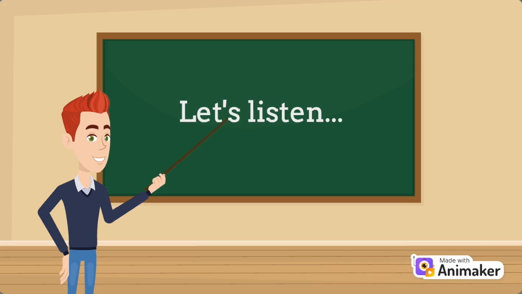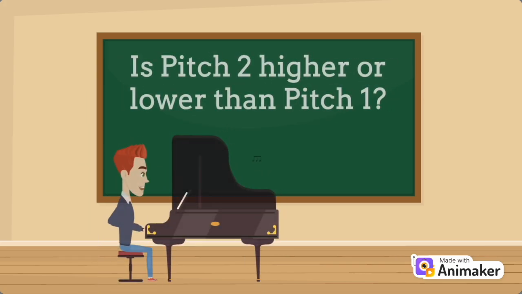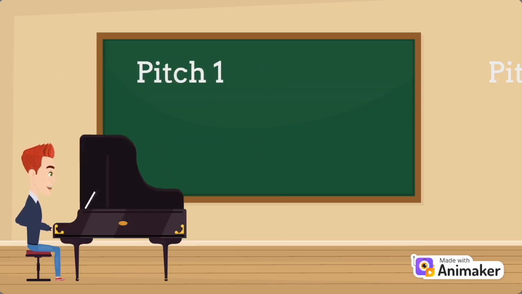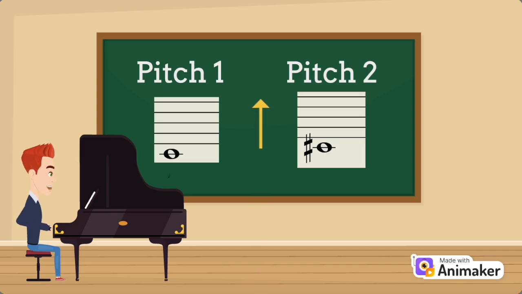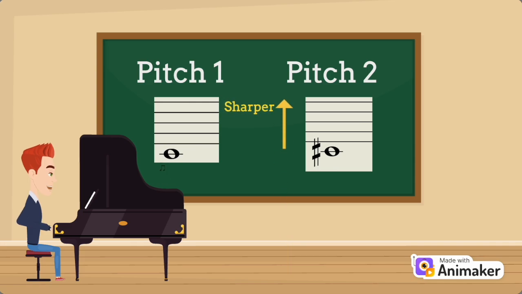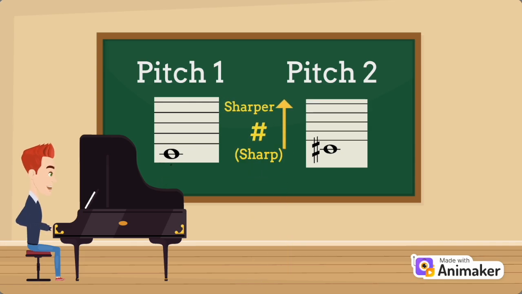Let's listen to these two notes played on the piano. Is pitch 2 higher or lower than pitch 1? In this example, pitch 2 is higher than pitch 1. When a pitch is higher than another pitch, we sometimes say that the pitch is sharper than the other pitch, and we use this special symbol called a sharp to indicate this.